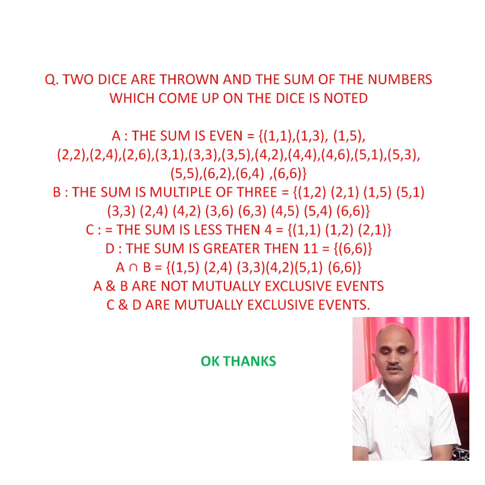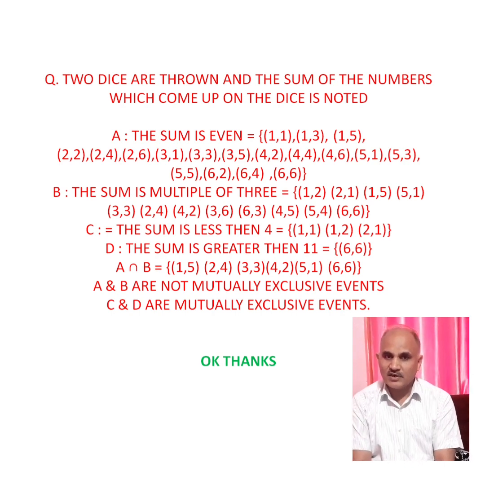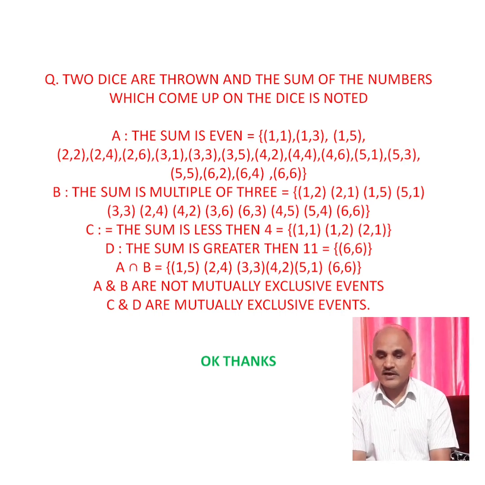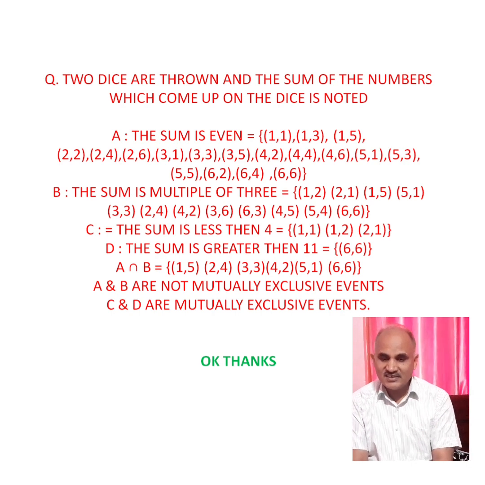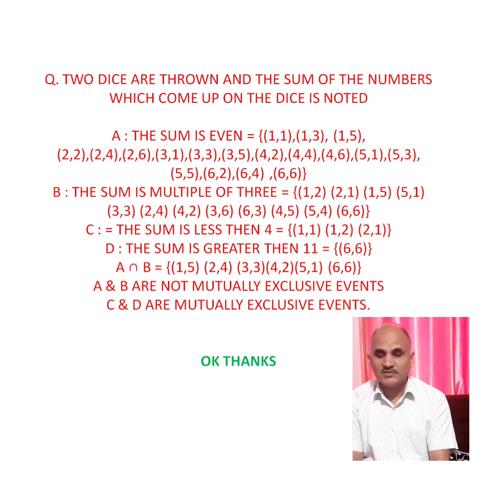So children, I hope you understand all about the sample space. Sample space means the total outcomes of a random experiment is called the sample space. Equally likely means when the outcomes are supposed to come up in equal proportion, any number can come up. If you toss a coin, you can get head or tail. If you toss a die, you may get 1, 2, 3, 4, 5 or 6. Any number can come up. That's why these are the best examples of equally likely events. I hope you understand this. Exhaustive means that the union of the total events is equal to the sample points or total outcomes.